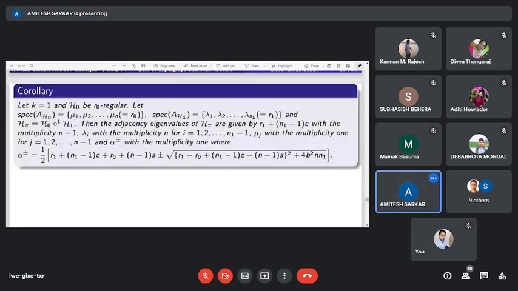Okay. Now, if we consider two non-isomorphic hypergraphs, H0 and G0, then the H-corona of H0 with any other hypergraph, suppose H1, and the H-corona of G0 with that hypergraph H1, these two hypergraphs will be non-isomorphic but co-spectral.